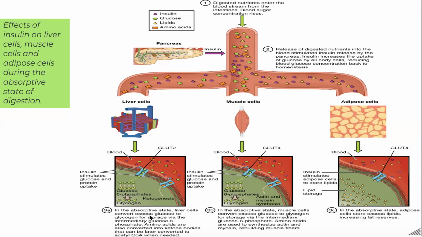In the absorptive state, liver cells convert excess glucose into glycogen for storage, and muscle cells also store it in the form of glycogen, and in your adipose tissue it is stored in the form of excess lipids, increasing fat reserve as triglycerides.